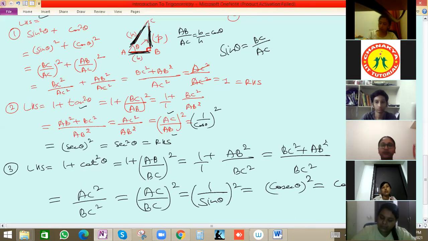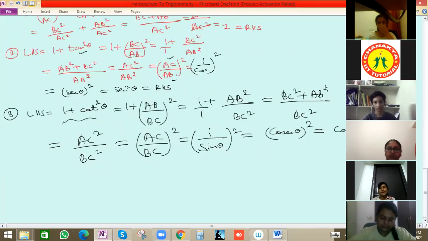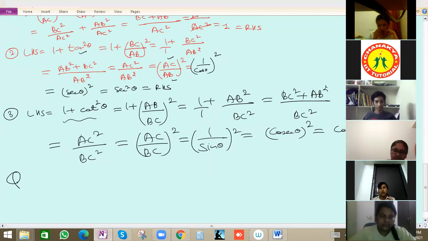I know you all have completed this earlier, but still we have to write it every time and make sure we know and remember the formula. In questions also, first we write the formula, then we apply the values. It is almost 8 o'clock, so we'll see one question quickly based on trigonometric identities, and then in the next session we'll see more questions from the book.